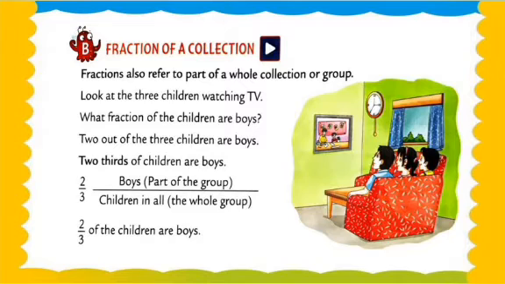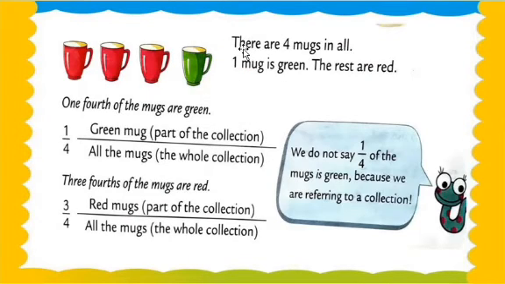Now we move on further, my dear students. There are 4 mugs in all. See this, a mug, a cup of tea. 1, 2, 3 and 4. There are 4 mugs in all. 1 mug is green, and the rest are red. 3 are left, and the 4th one is green in color. So 1/4 of the mugs are green.